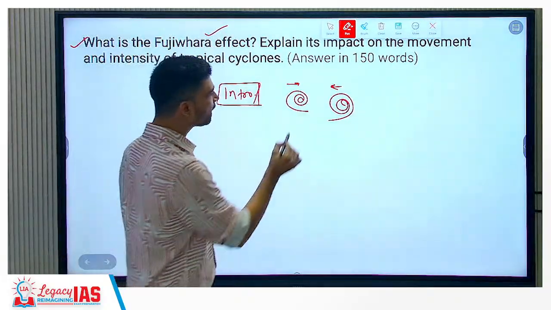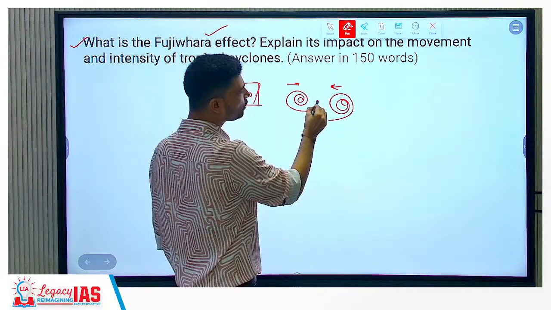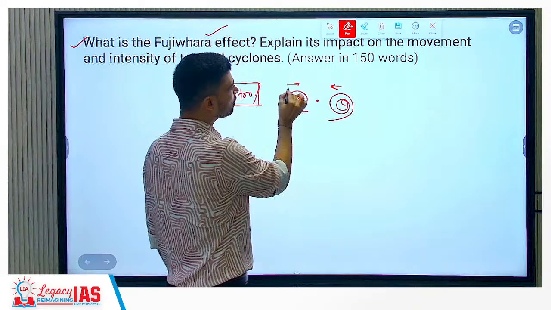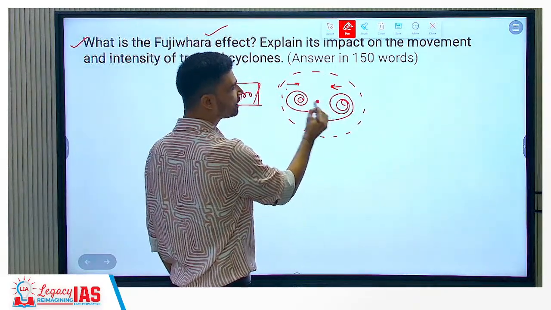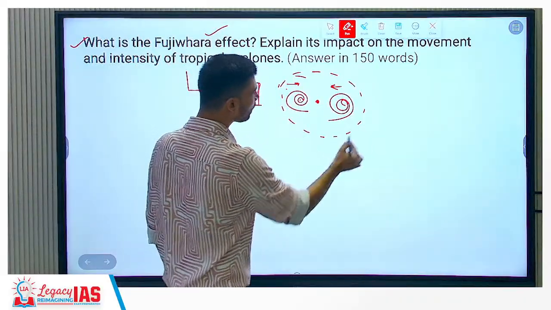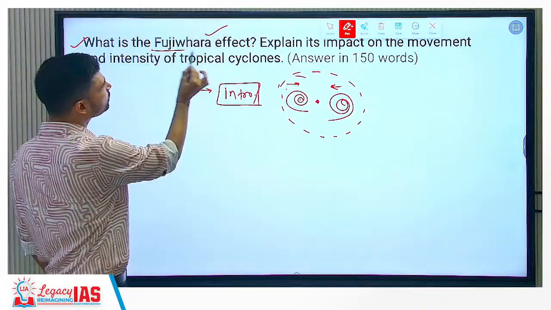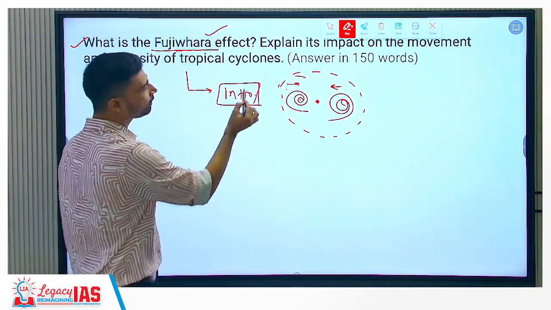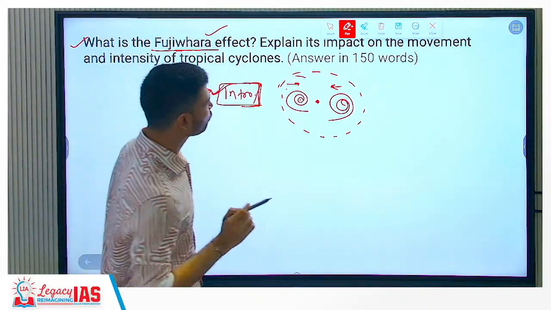That means both begin to converge. When they come very close to each other, rather than rotating just around their own center, they also start to rotate around a common center of both cyclones. Whenever this happens, that effect is called the Fujiwara effect. In a simple way, it is the convergence of two different tropical cyclones. That is how we can write the introduction of this question.